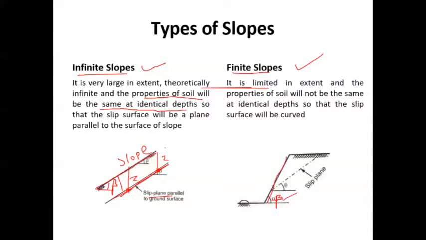So if you take the finite slopes, the slip plane is going to be a curved one. It is not a straight cut like this; we are not going to chop this section with a knife. It is all about the natural phenomenon occurring there, so it is going to have some curvature during the slope failure. This is the finite slopes, right?